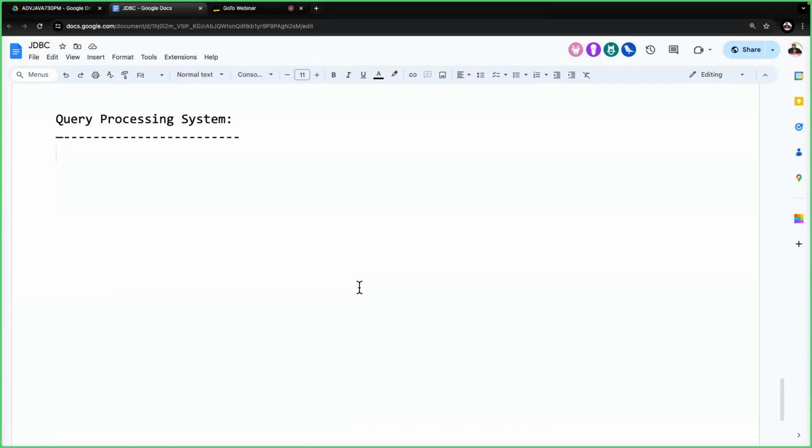So first of all, understand the point here: the query processing system. This is the topic we have to understand. First of all, observe carefully. When we submit an SQL query to the database, tell me, who is executing Java programs? JVM. The JVM is a machine which executes Java programs. It knows how to run Java programs.